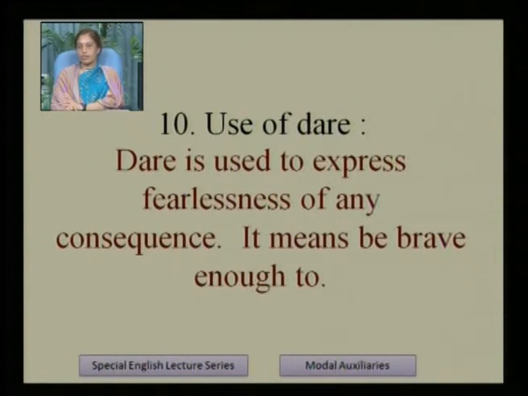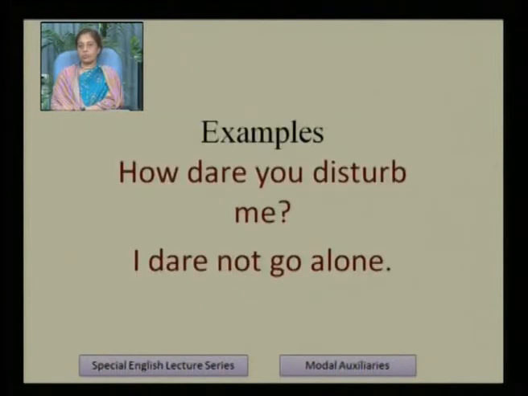Dare. The meaning of dare is having courage. So it is used to express fearlessness of any consequence. It means be brave enough to. If we see the meaning in the dictionary, then its meaning is be brave enough to. Examples. How dare you disturb me? I dare not go alone.